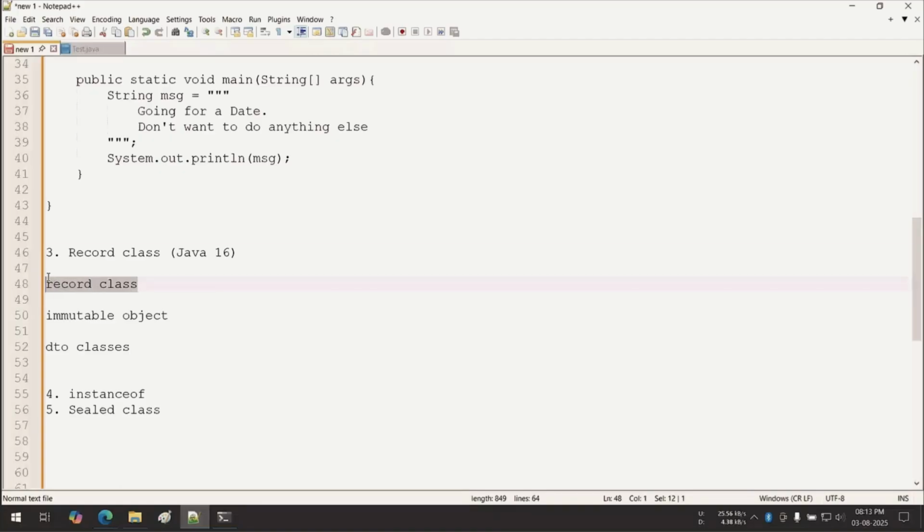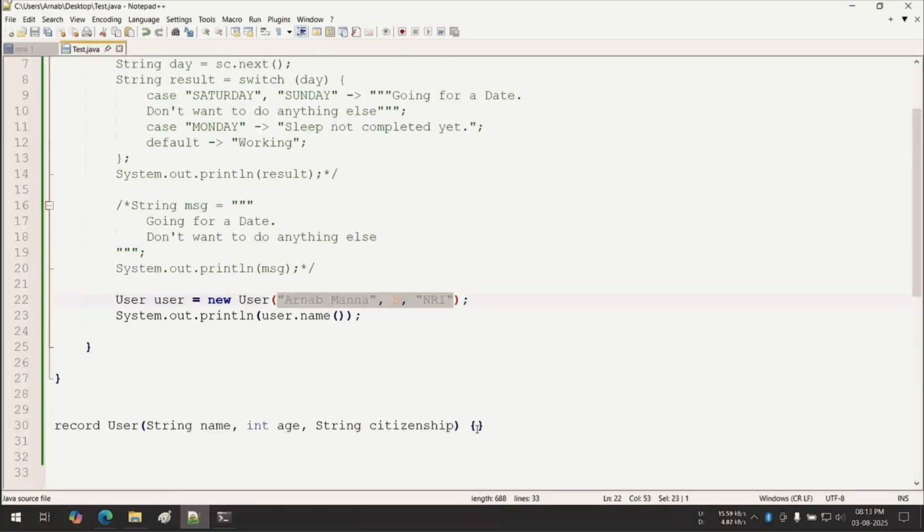Obviously, it is not an end-to-end discussion of records. There are so many things: what we can write inside the body, how to change the constructor behavior. But at least we are going to give you the concept of record classes, so that whenever you face the next interview, you can say that you are aware of the Java 17 features.